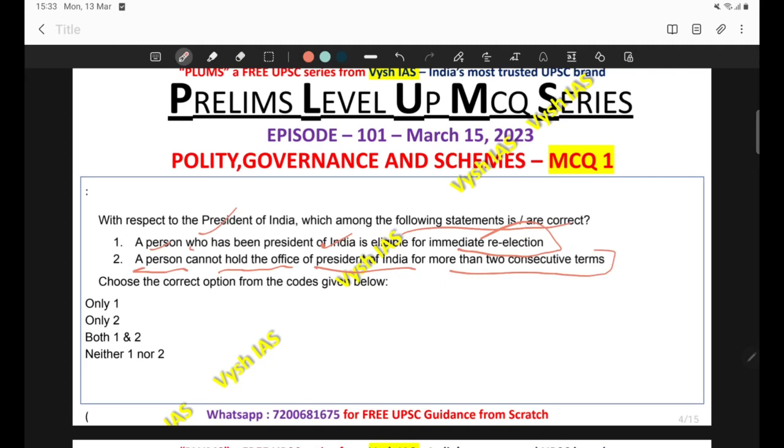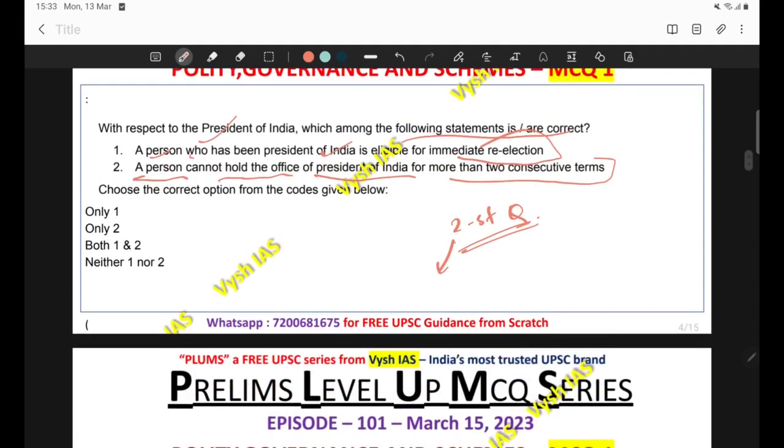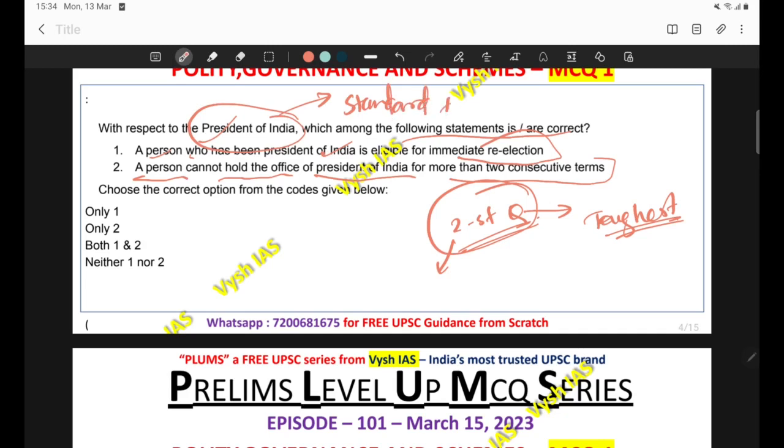So this is a typical two-statement kind of question, and as I have always said in the previous sessions, this particular model of question, wherein you are given two statements, is the toughest as per my perspective. So please pay special attention while attempting these kinds of questions in UPSC Prelims. And if you look at the scope of the question, this is a topic which has been taken directly from Lakshmikant. The scope of the question revolves around the topic President of India, and this is a typical standard topic from Lakshmikant.